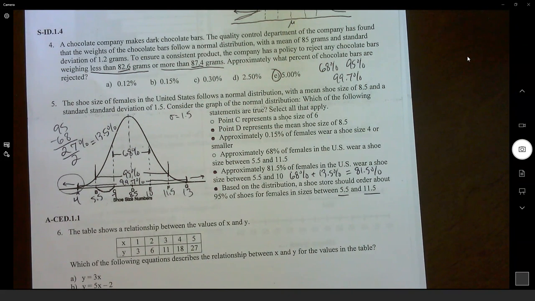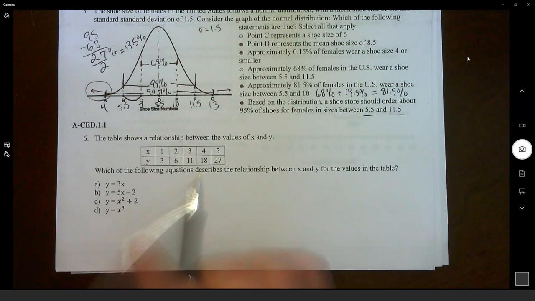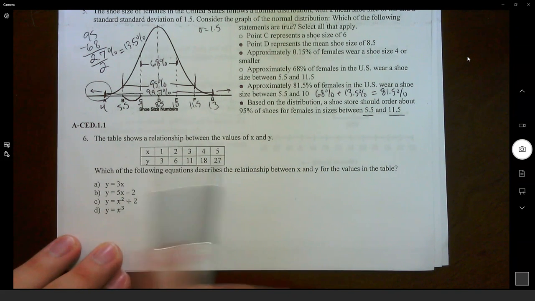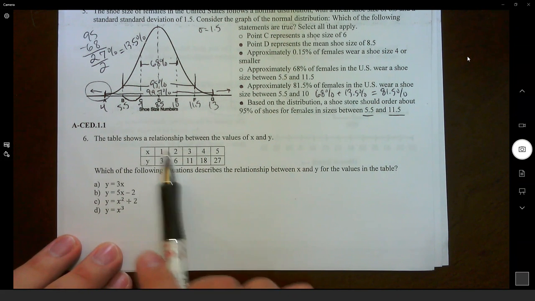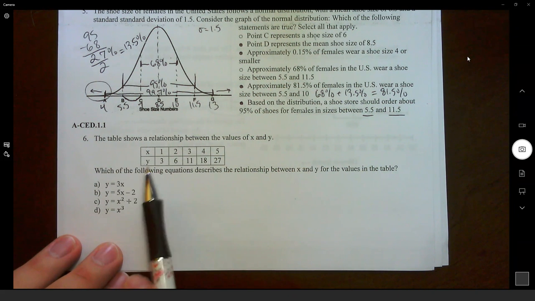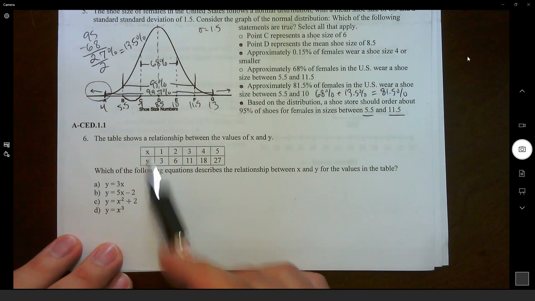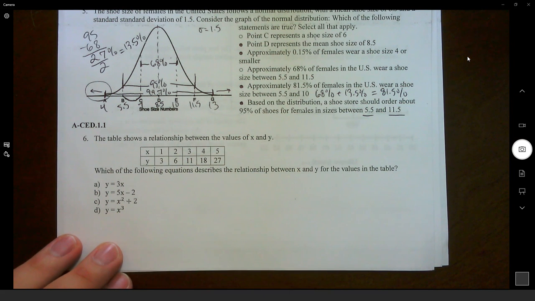All right, the last one, number 6. The table shows a relationship between the values of x and y. Which of the following equations describes the relationship? Because we have a table giving us x values and y values, but there is no rule, no equation telling us how we got from x to y, the best way to figure this out is just plug it in.